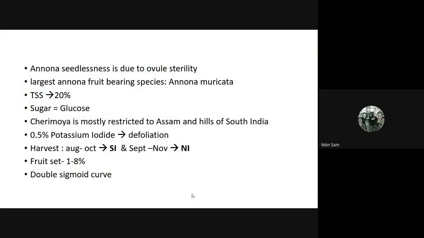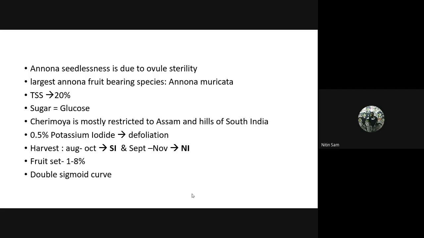Another point: seedlessness is due to ovule sterility. There are many such characters in different plants. Like in case of citrus, ovule seedlessness is due to self-incompatibility. In grape, it is due to parthenocarpy. In banana, it is due to parthenocarpy. So like that, in case of Annona, seedlessness is due to ovule sterility.